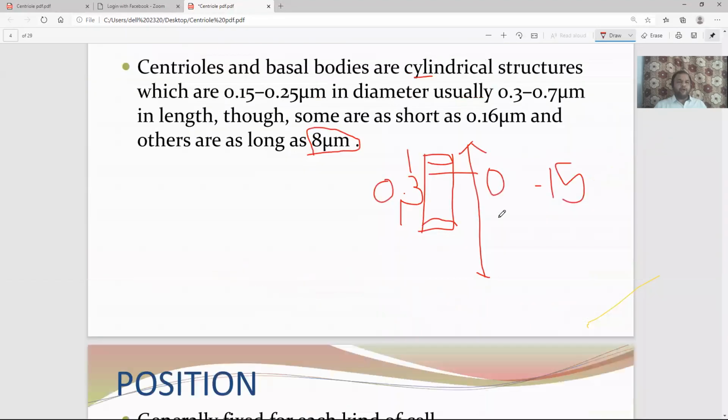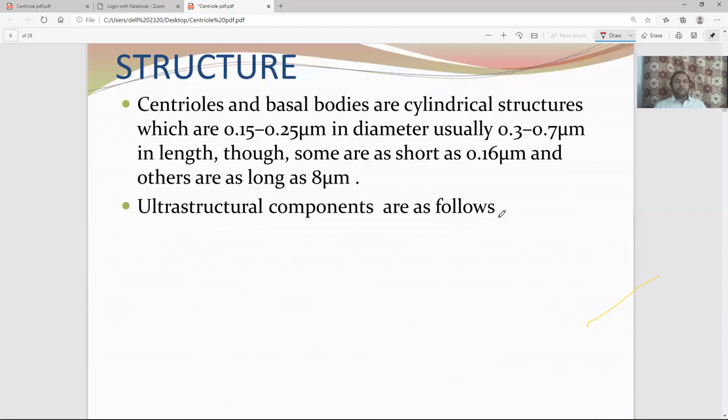When we are talking about the structure, centriole and basal body are cylindrical in structure, as you have seen. Their size, as we have already discussed, is 0.15 to 0.25 micrometer in diameter, and 0.3 to 0.7 micrometer in length. They can be as short as 0.16 micron and as long as 8 micrometer. Whatever I described is mainly the ultrastructure.